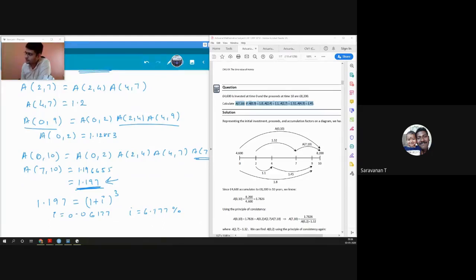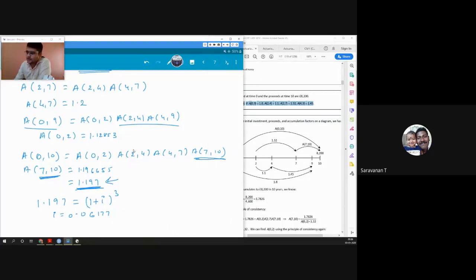From 7 to 10. Now you will have different rates of interest for different time periods. So the rate of interest does not matter here. This is nothing but the average rate of interest that we earned from time 7 to time 10. But the rate of interest does not matter to solve this particular question. So we could have had a simple rate, we could have had a compound rate. Our accumulation factors will always be related in the same manner.